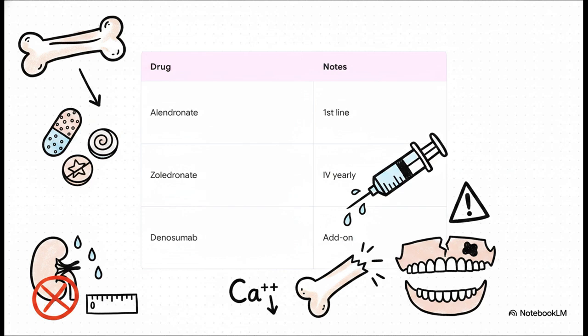Now, while these drugs are life-changing, you must rigorously monitor for rare but dangerous complications like avascular necrosis of the mandible, atypical or collapsing femoral shaft fractures, and hypocalcemia. And critically, you must strictly adhere to the contraindication. Never administer bisphosphonates if the patient's GFR is below 30.